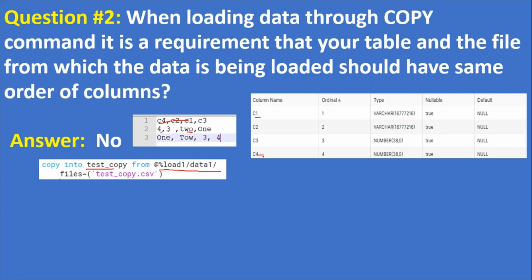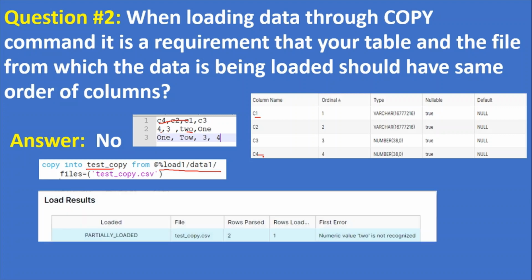Otherwise, if there is any data type mismatch between the file and table, like in the file we have a varchar and in the table it is a number, then that particular row will get an error. That is the only restriction. If you see, this is where it was partially loaded. Why?